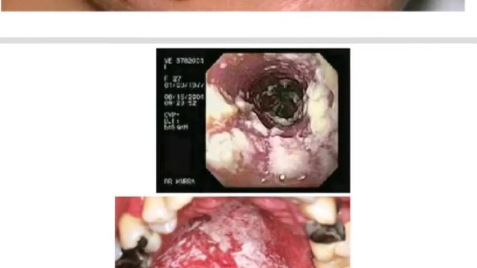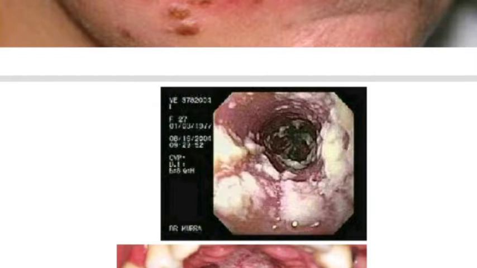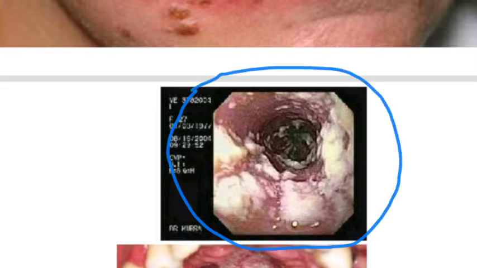As you can see, this diagram shows an anal canal. This is an anal canal with thrush which is growing. Candida organisms which are growing. Now, you can see whitish material which is growing. These are Candida organisms, guys.